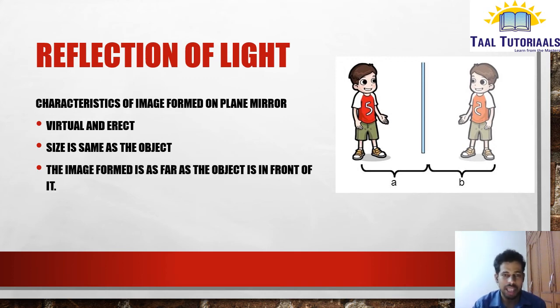The image formed is as far behind the mirror as the object is in front of it. In this diagram, below we have mentioned A and B, where A is the distance between the mirror and the object, and B is the distance between the mirror and the image. So the image is formed inside the mirror, behind, by however much distance the object is in front. So here A is equal to B. If you go one step backward, the image also goes one step backward. If you go one step forward, the image also comes one step forward.